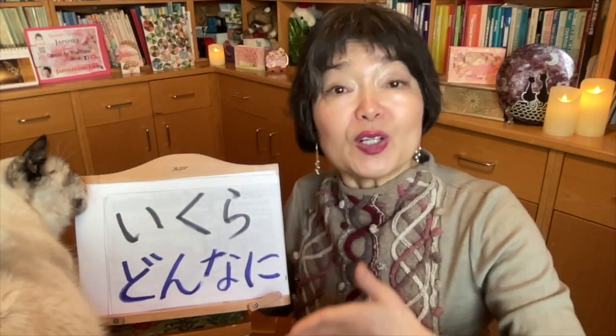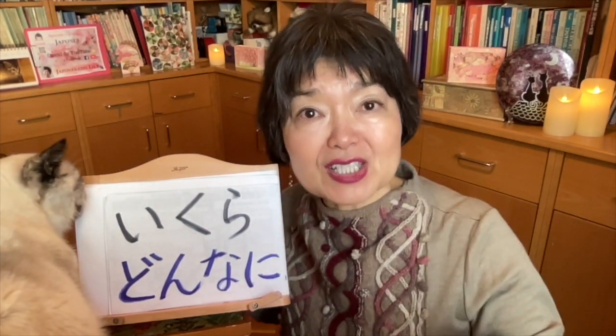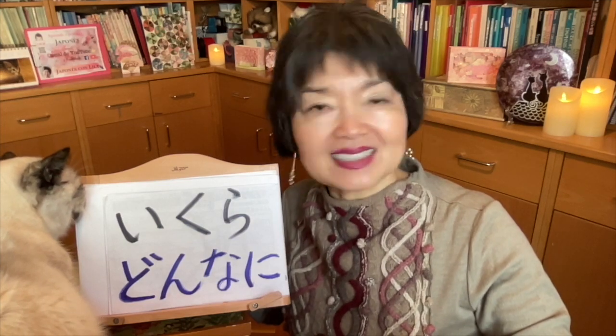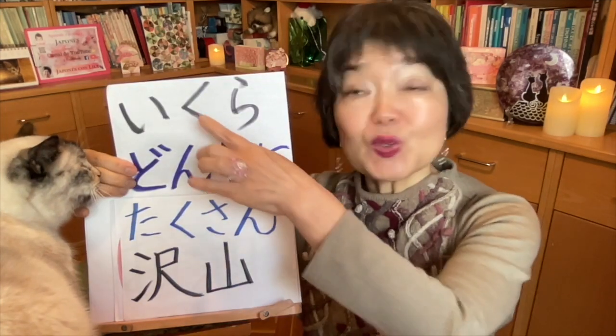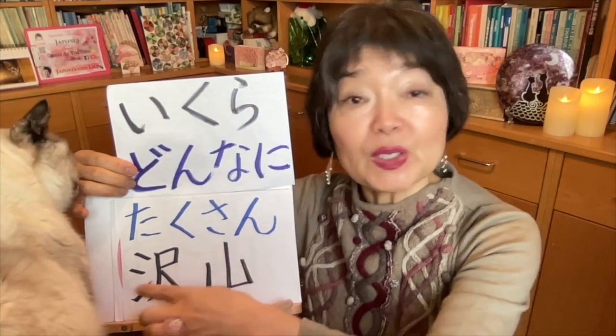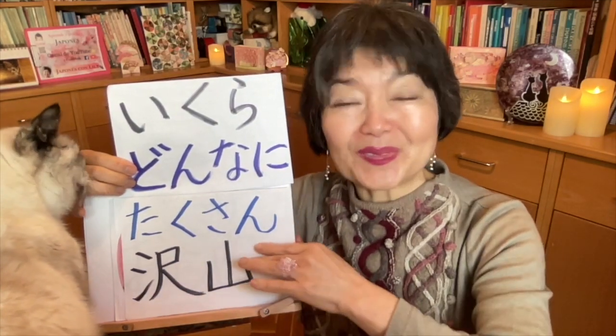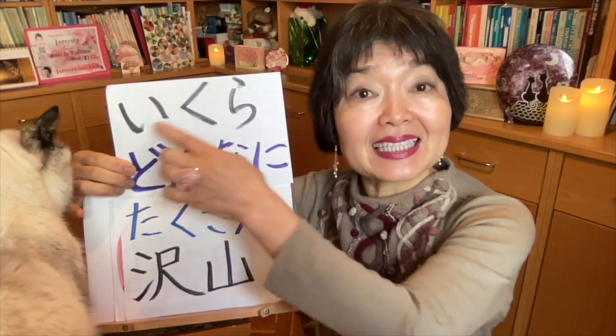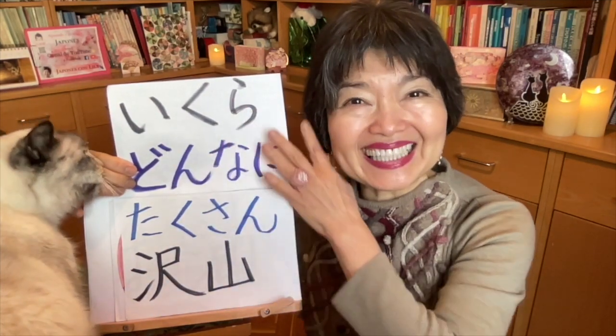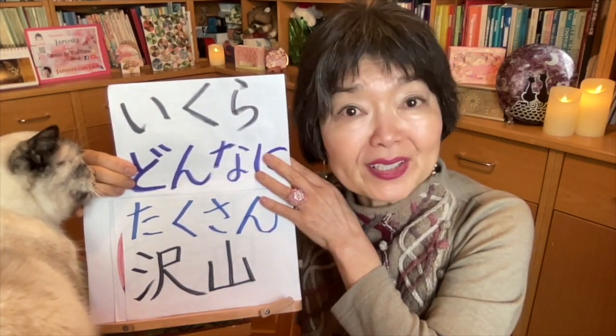So it means no matter how much she drinks, she doesn't get drunk. When we use いくら, then we don't have to use たくさん. This is very much, right? Because いくら is quantity, lots of quantity. It means no matter how much.